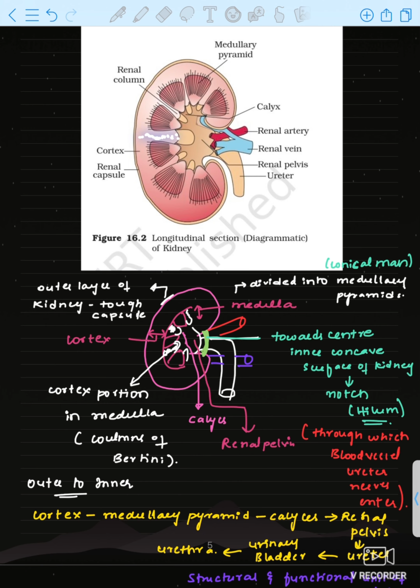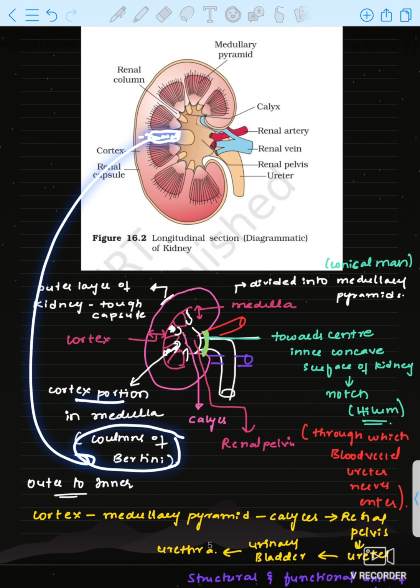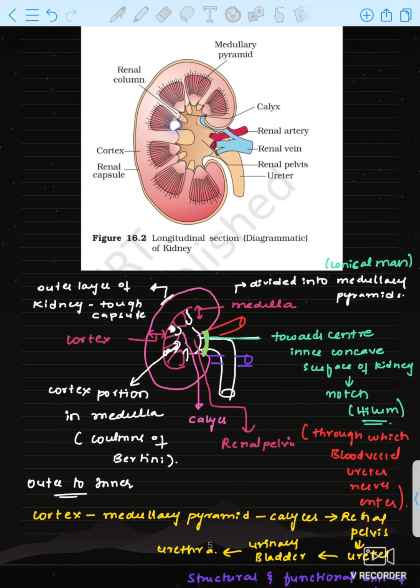Okay, see, what is this then? This is also cortex, which is extending between the medulla. It is called the columns of Bertini. The cortex portion in the medulla is the columns of Bertini. Okay, now these medullary pyramids will release the fluid or filtrate as urine, and these are the calyces. Okay, the different calyces from different medullary pyramids will join together into a renal pelvis. Okay, the renal pelvis will open outside of the kidney, that is called the ureter.